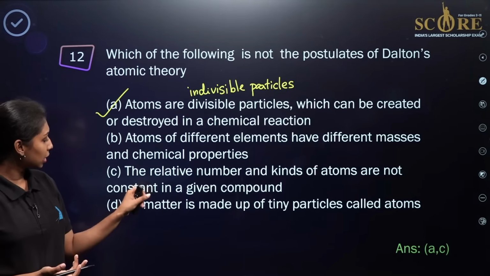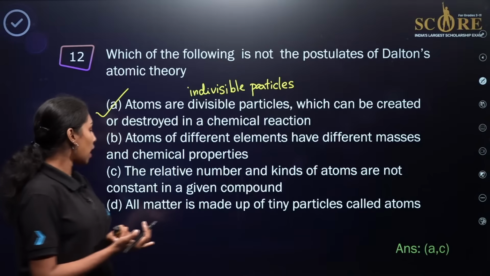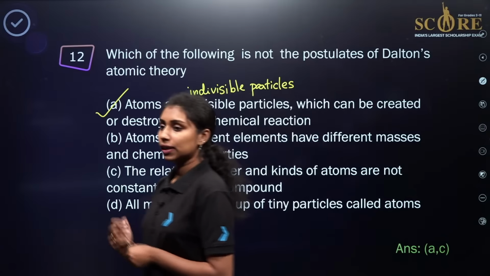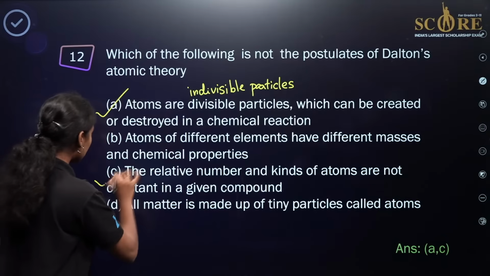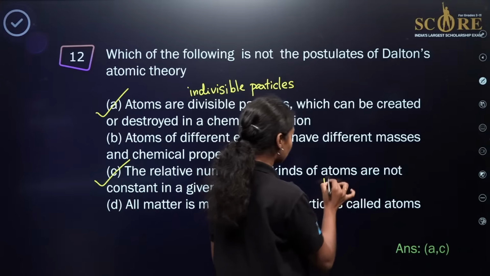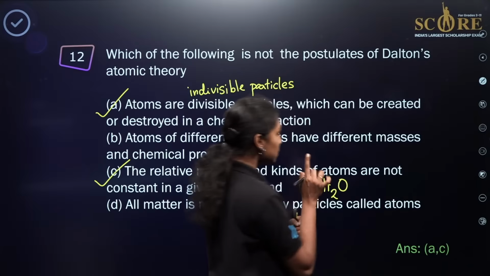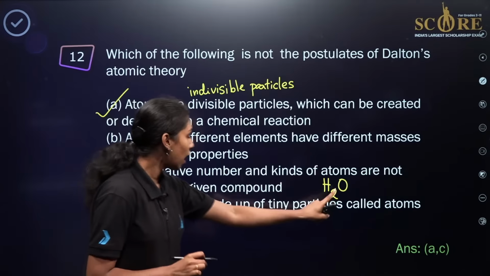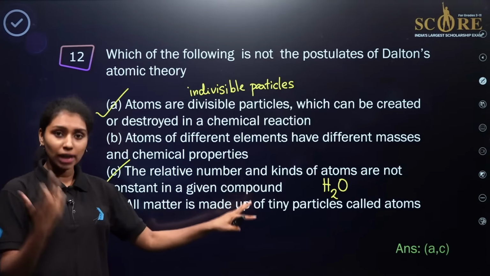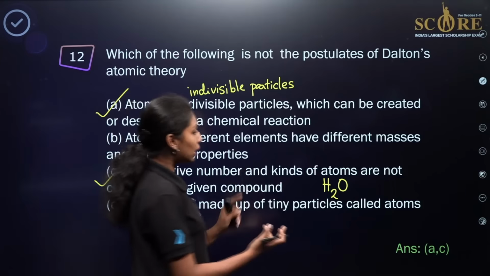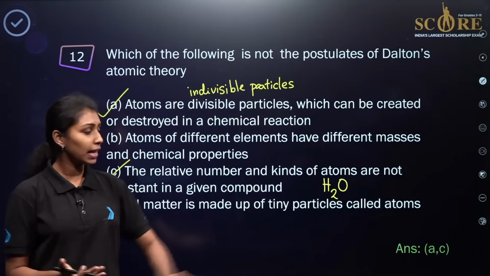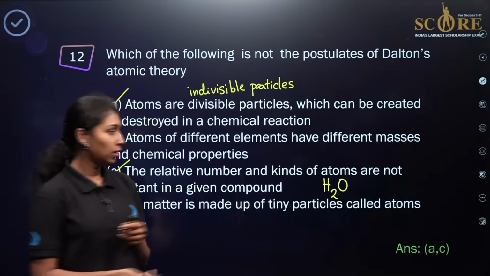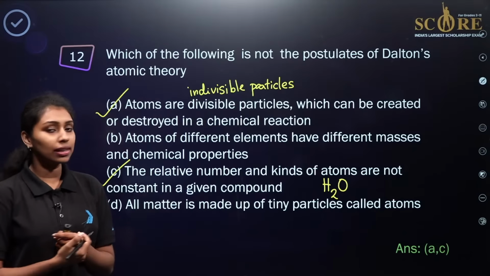Then what about the third statement? The relative number and kinds of atoms are not constant in a given compound. Maybe you will get confused in the third statement. Let's take the example of a water molecule, right? It contains 2 hydrogen atoms and 1 oxygen atom. This is always constant. According to Dalton, the number and kinds of atoms are always constant in a given compound. For example, in water, 2 hydrogen atoms and 1 oxygen atom, always constant in a compound. So this will be another incorrect statement regarding Dalton's atomic theory.